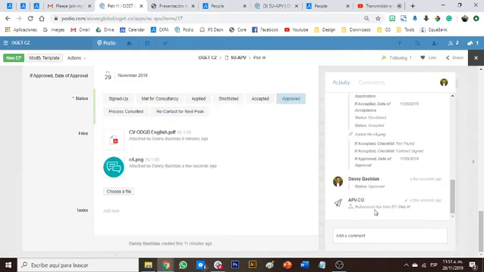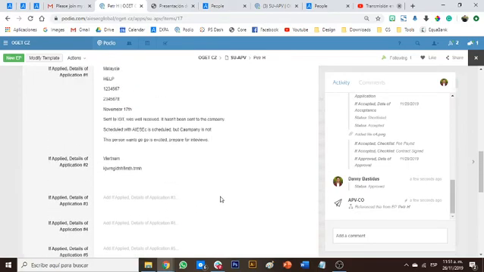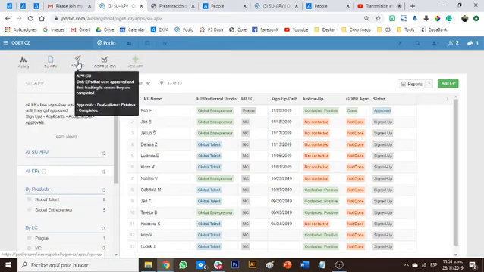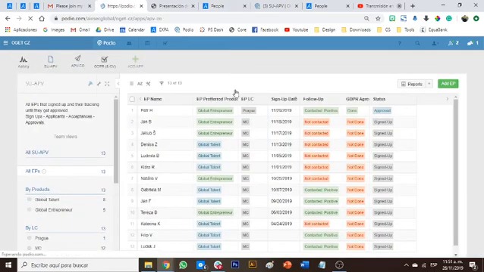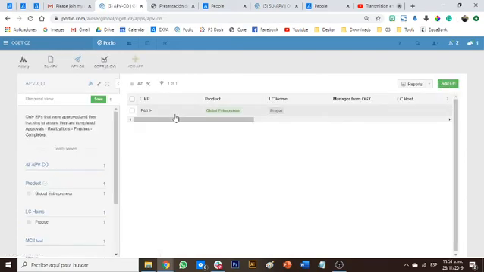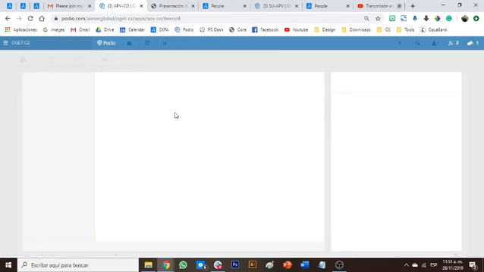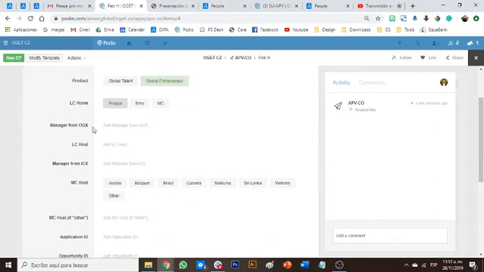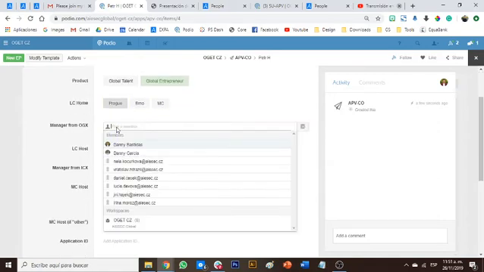And something magical happened here. You can see this. If your EP is approved, automatically, like you complete all these spaces, we don't need to take care about this anymore. So what's going to happen is that it's going to be creating automatically an element in the next app, which is approval to complete. You can see here that we have the EP already here. If I'm not wrong, I hope I'm not. Yes, we have him here. So now we have the name, we have the product, we have the LC manager from OGX. Why am I asking you again to select a manager?